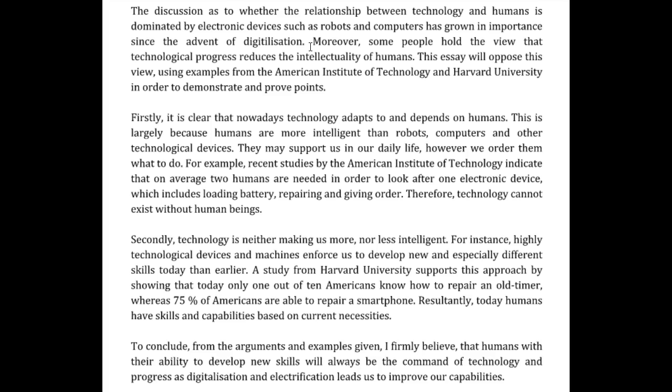So that would be my first comment, to make sure that you cover the core question in your intro, so that we know the discussion that will result in the essay. So, the discussion as to whether the relationship between technology and humans is dominated by electronic devices such as robots and computers has grown in importance since the advent of digitalization.